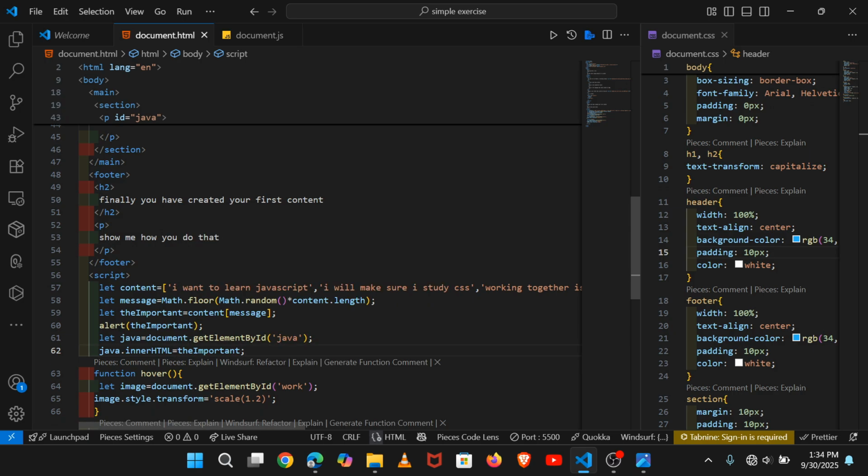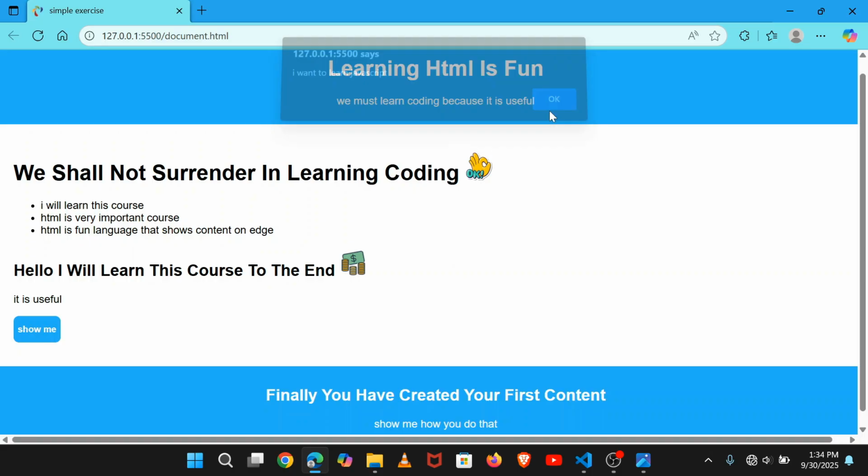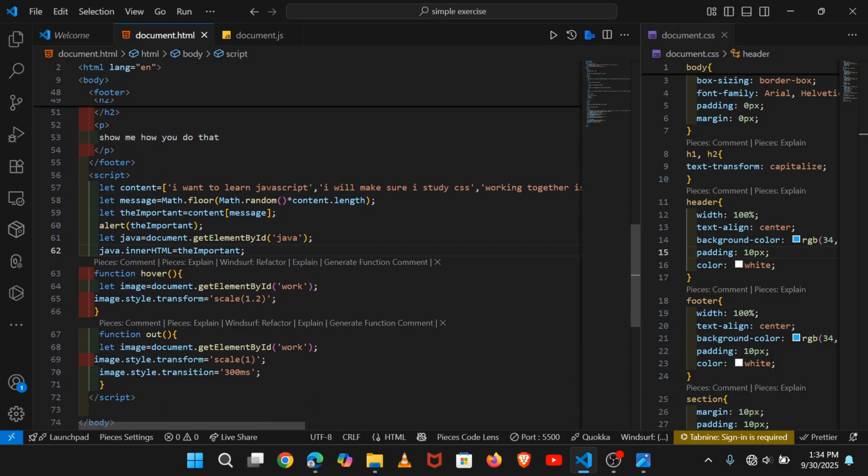Control S to save. Normally nothing is happening there, we are still seeing this, and the text is not even being displayed below this button. So to display it, let us create a simple function.